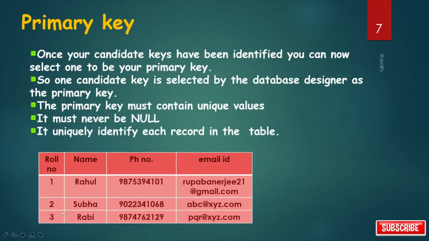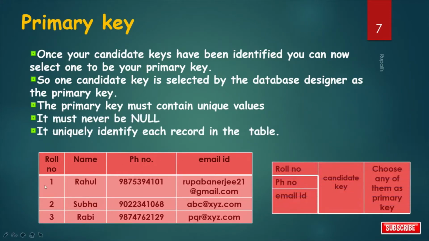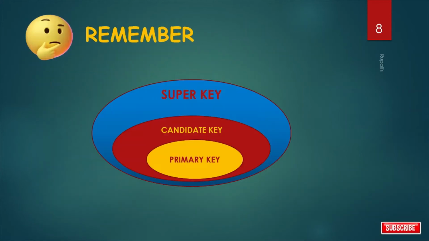Take one example. For this table, roll number can uniquely identify a particular tuple. Phone number also can uniquely identify a particular tuple. Email ID also can uniquely identify a particular tuple. So these are candidate keys. But the database designer can choose any one of them as primary key. The values of a primary key can never be changed, that is, no updation is possible. The value of a primary key must be assigned when inserting a record. A relation is allowed to have only one primary key. So remember this figure.